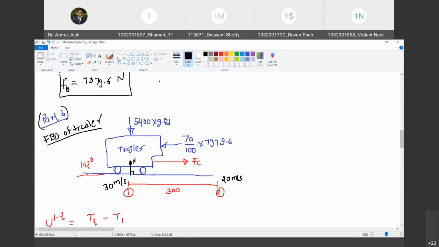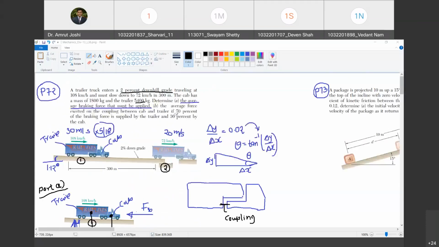Therefore, we are not going to estimate N. Mind you, this 5400 into 9.81 and N, they are not along parallel lines. This N makes an angle of 1.12 degree with the vertical. Happy? Yes, sir. And we will not estimate it. Why will we not estimate it? Because it does not contribute to any work done. Happy? Yes, sir.